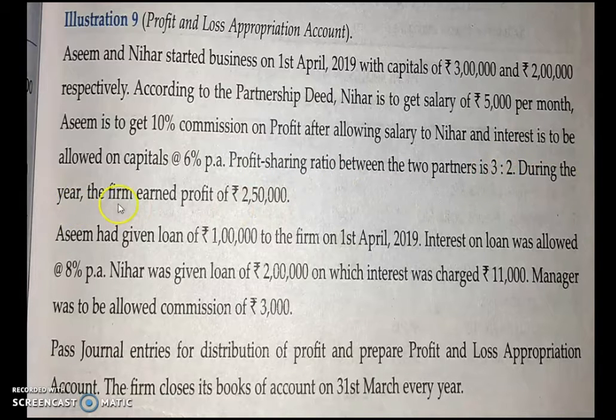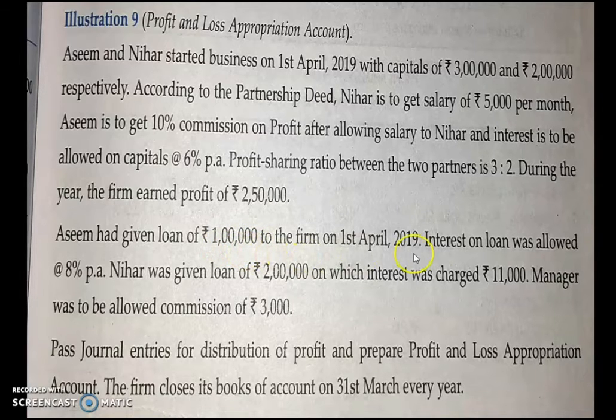During the year, the firm earned profit of 2,50,000. So during that year, your net profit is showing an amount of 2,50,000. Asim had given loan of rupees 1 lakh to the firm on 1st April 2019. So we saw in an earlier slide that this 1 lakh will not be shown in the profit and loss appropriation account.